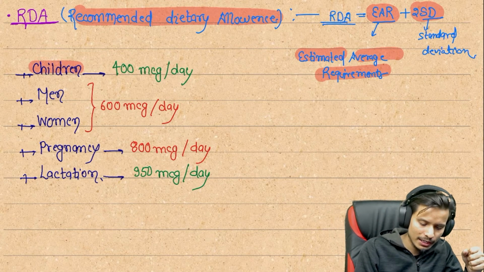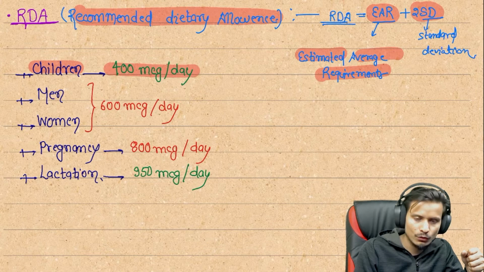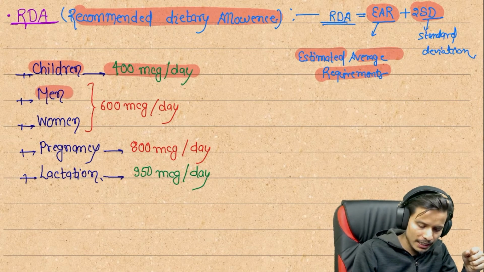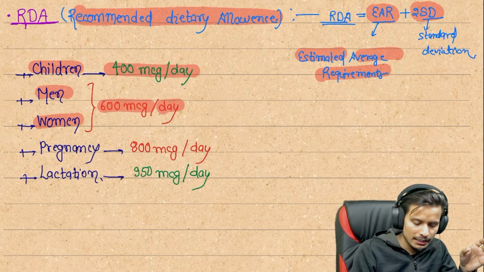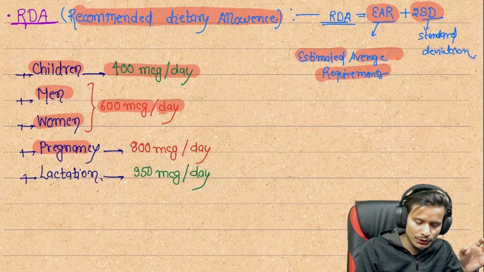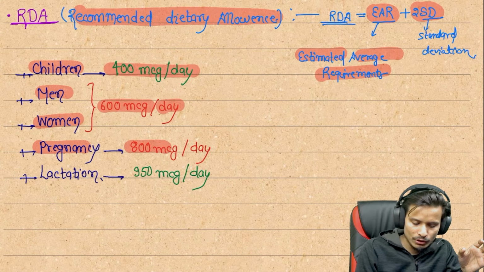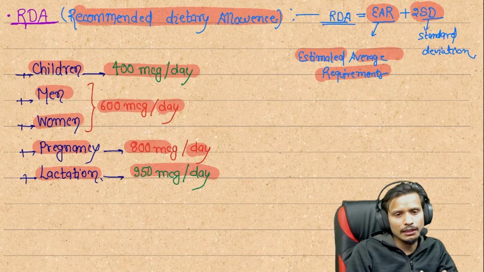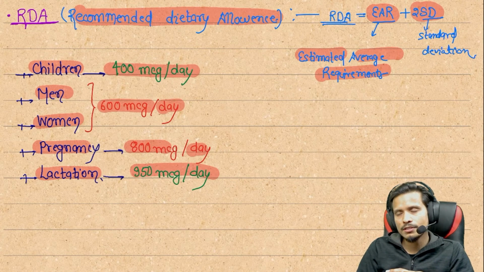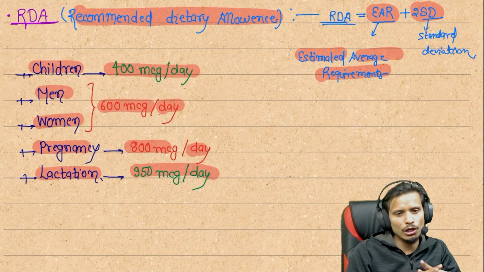In children there is 400 microgram per day, in normal adult men or women 600 microgram per day, in pregnant ladies 800 microgram per day, and in lactating mothers 950 microgram per day. So these are the daily dietary allowances given to these patients. So this is all about vitamin A.